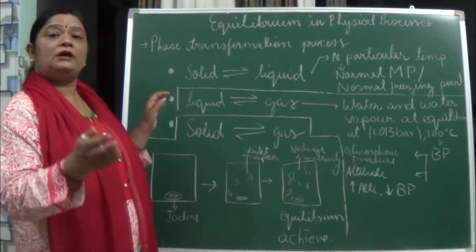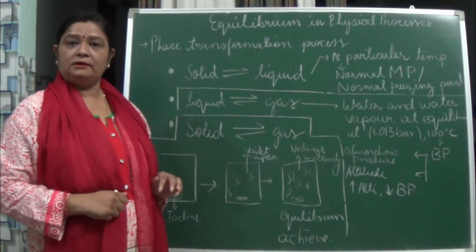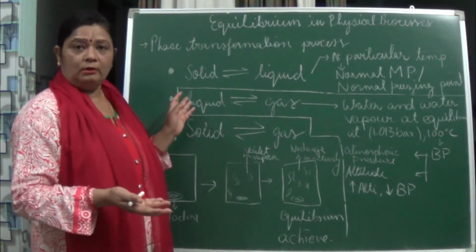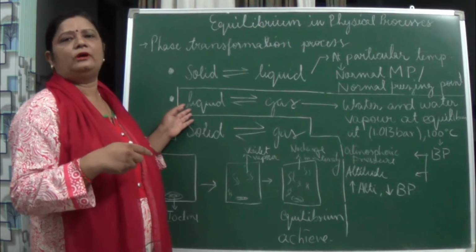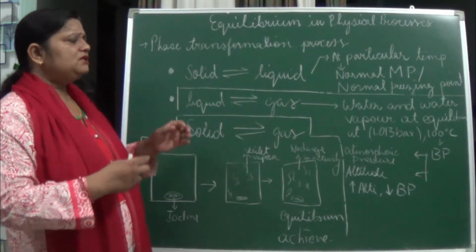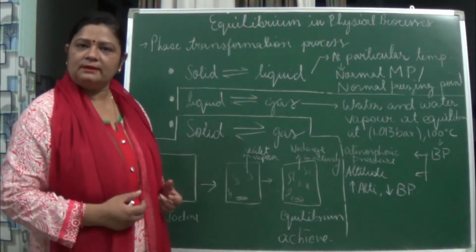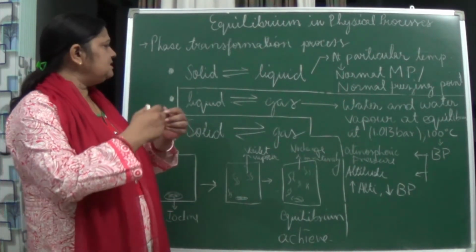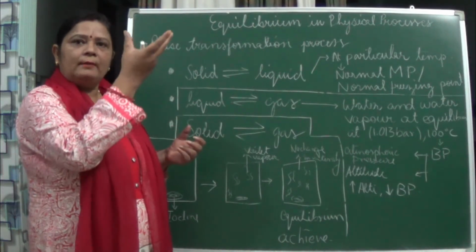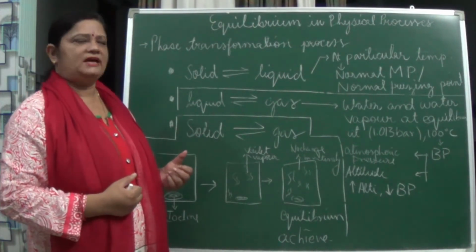Now we keep water in it. You can take any liquid, not only water, but for your understanding I am taking water. Then we increase the temperature. As we increase the temperature, the pressure also increases and the liquid changes into gaseous form.